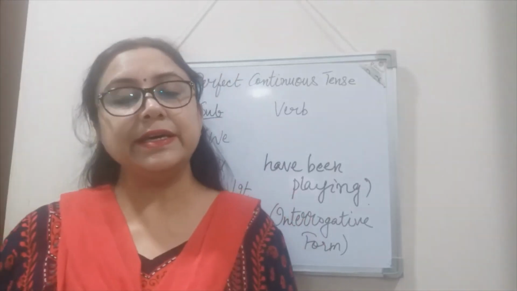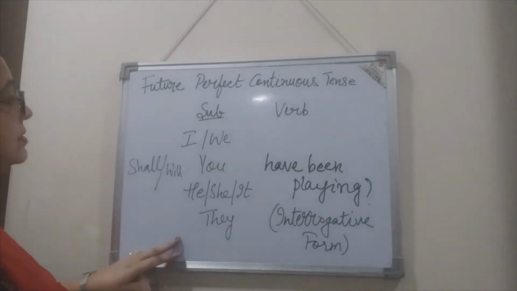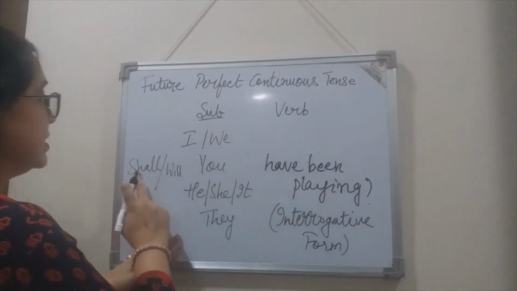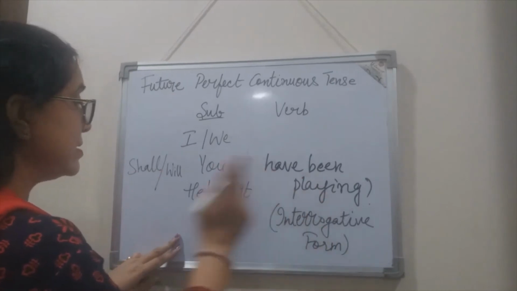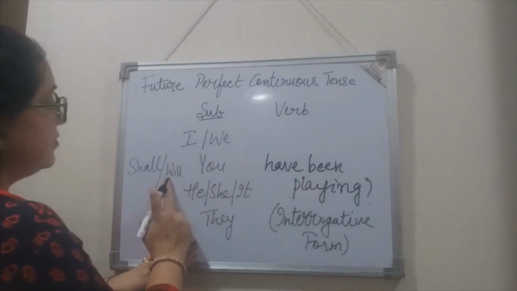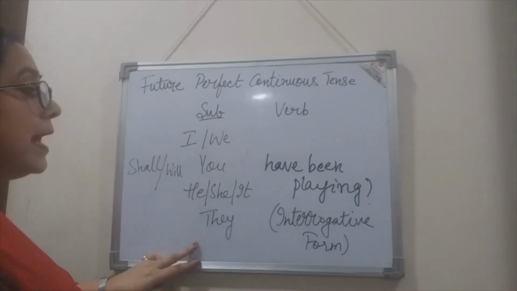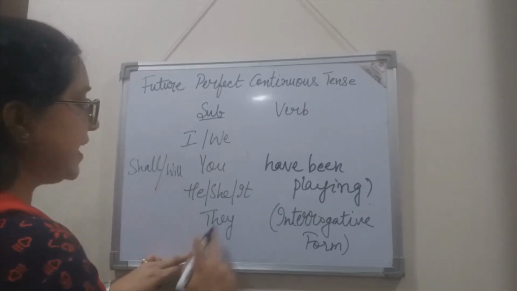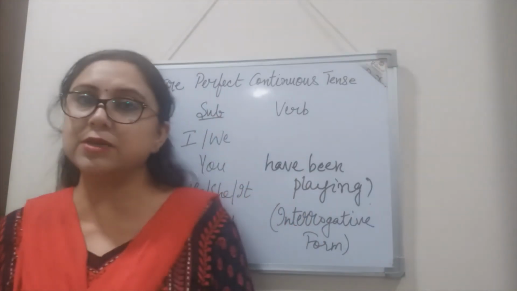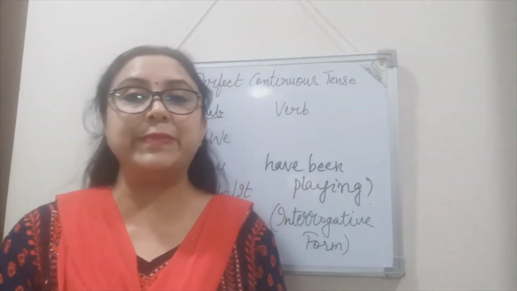So now let us see the interrogative forms. So the helping verb has come in the beginning of the sentence, and the sentence formations are: shall I have been playing? Shall we have been playing? Then second person, will you have been playing? Will he, she, it have been playing? So this is third person singular number, and third person plural number. Will they have been playing? So these were the sentences in interrogative, that is the question form. So I believe all of you have understood the basic structure.